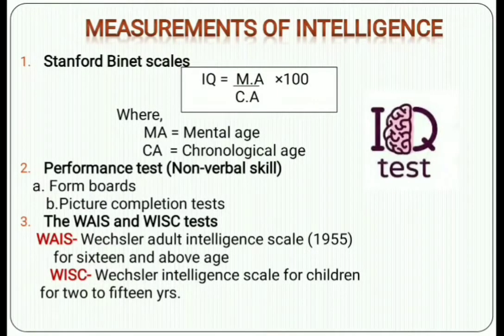In the performance test, the first is the form board. Here different kinds of pictures are given, and you should fix each picture in its particular shape. I will show in the last what these photographs related to form boards actually are. In the picture completion test, one picture is given, and it is a reasoning type. If you give any scholarship exam or different kind of exam, there is a subject called reasoning, and this type of question appears there.